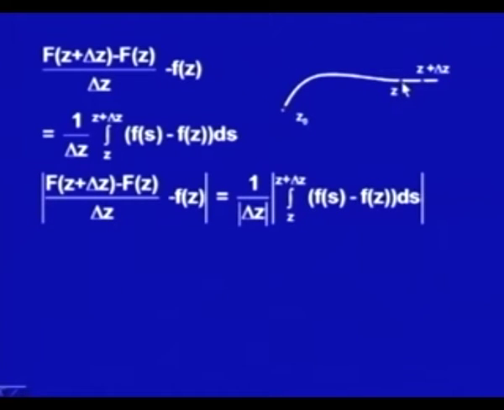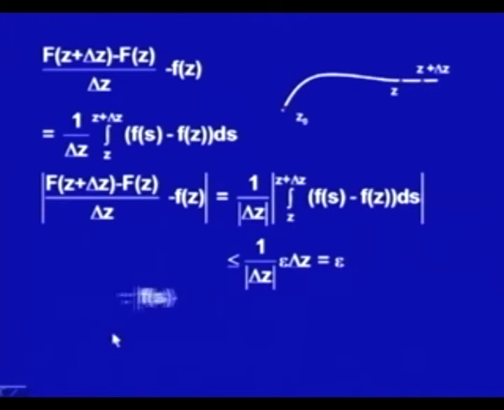By the definition of continuity, if I am taking any small neighborhood of z, then the difference between the 2 points is small. That says that f(s) minus f(z) would also be small. Let us say this is epsilon. So |f(s) minus f(z)| would be less than epsilon. With 1 upon delta z as such and the length of the path being delta z, using this ML inequality, this is less than epsilon.